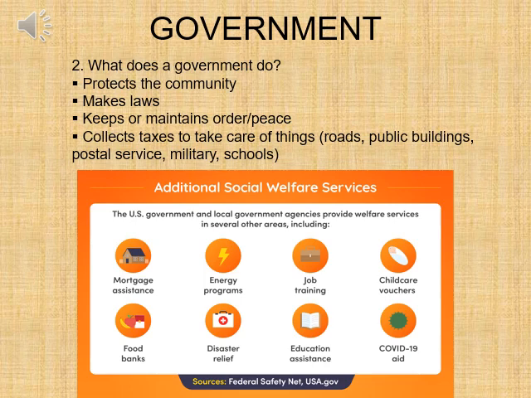Most European countries provide many more services for their citizens that are already built into their tax base. These we consider socialized countries. Canada, Sweden, Vietnam, a lot of Southeast Asian countries, Northern European countries, Latin American and South American countries provide national health care, national education, and basically a standard of living for all of their citizens, whether they're working or not. Those are some of the things that a government can do.